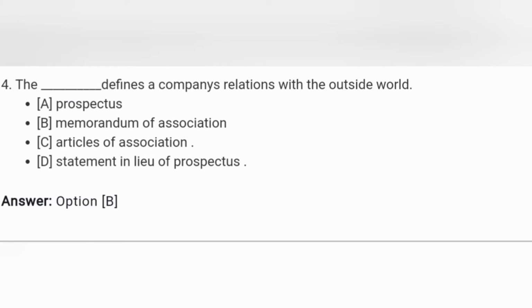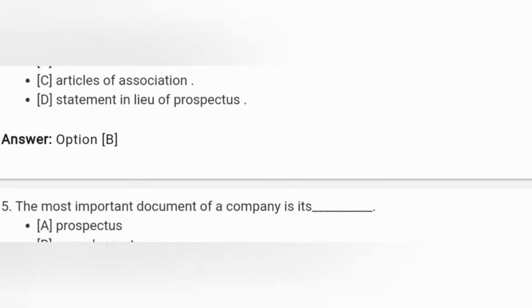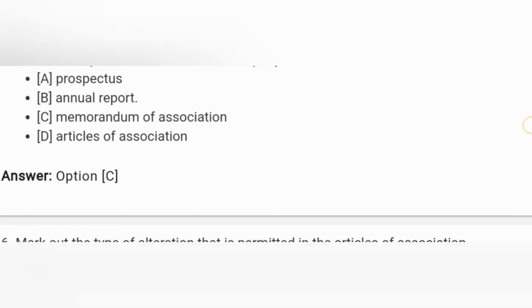Fourth, the dash defines a company's relation with the outside world. Memorandum of Association defines a company's relation with the outside world. The most important document of a company is the Memorandum of Association. Correct answer is Memorandum of Association.